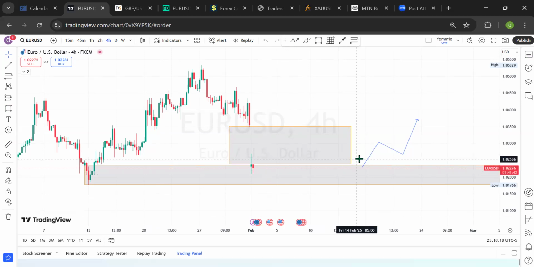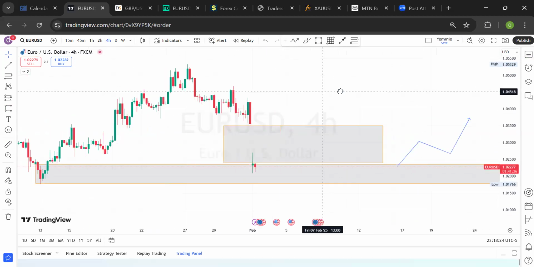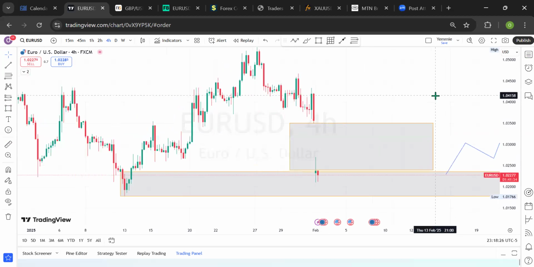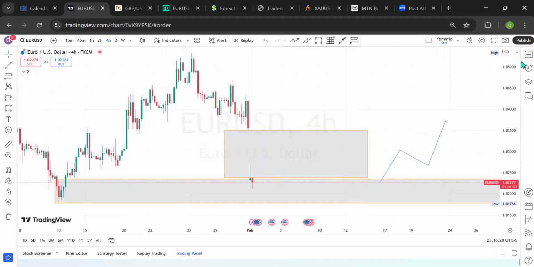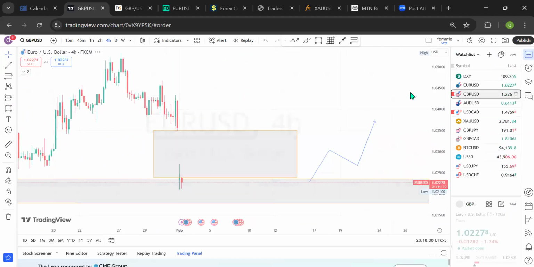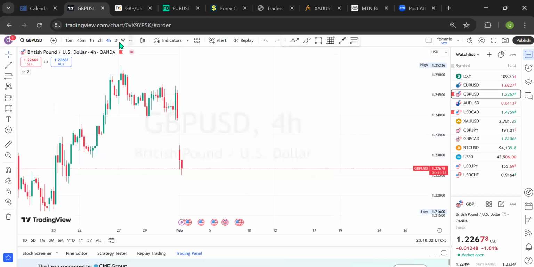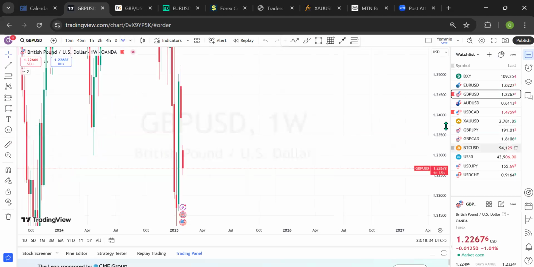So with that now we can look out for a buy on Euro US dollar. All right, that is clear for today. For this week, that's the outlook. All right, let's check out what we have on the Pound US dollar. We're capitalizing much on this gap created.